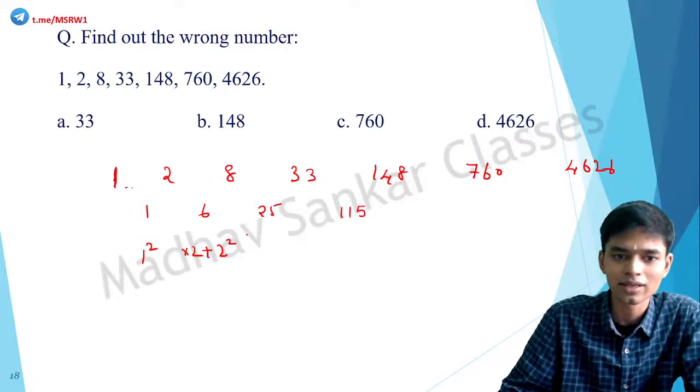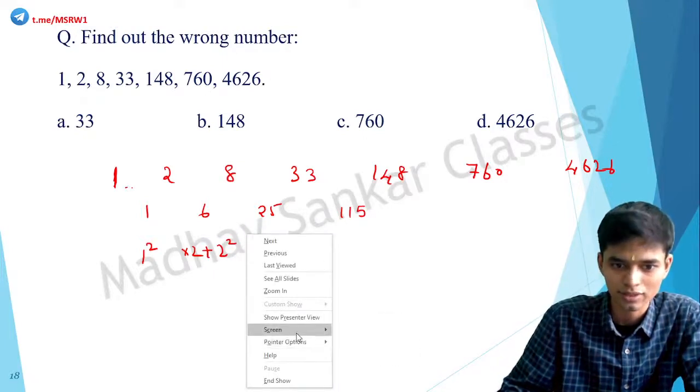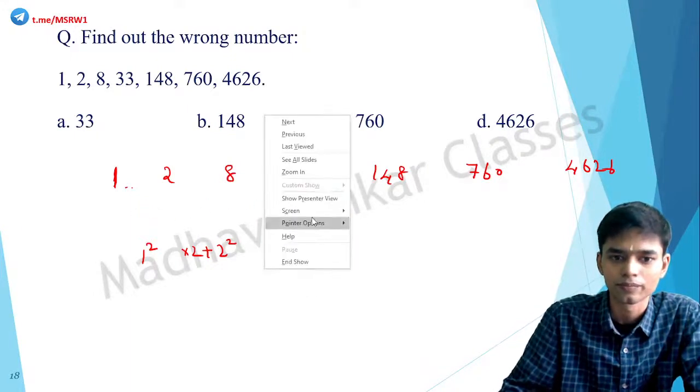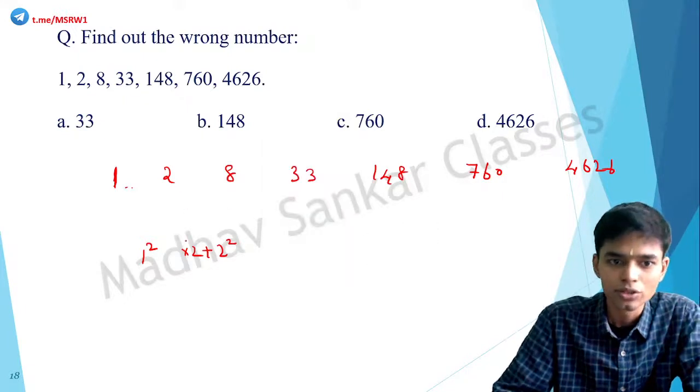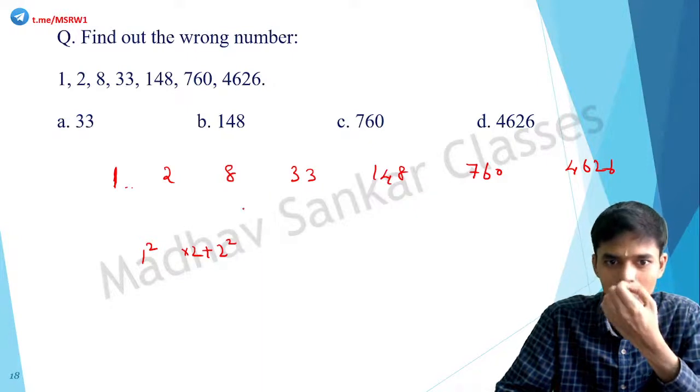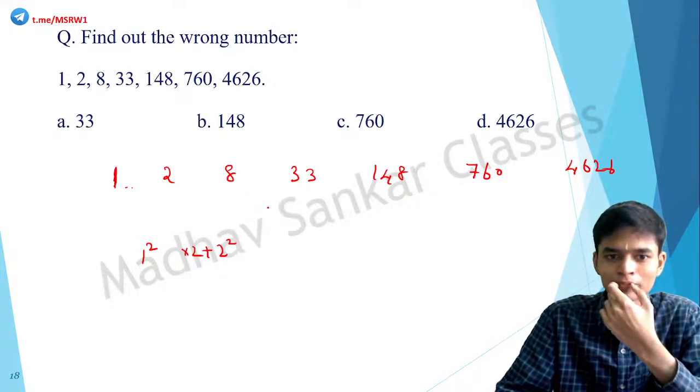I am erasing the above line to make it more clear. Okay. 2 into 2 plus 2 square is 8. Now 8, if I am going to try this out, then 8 into 3 plus 3 square.